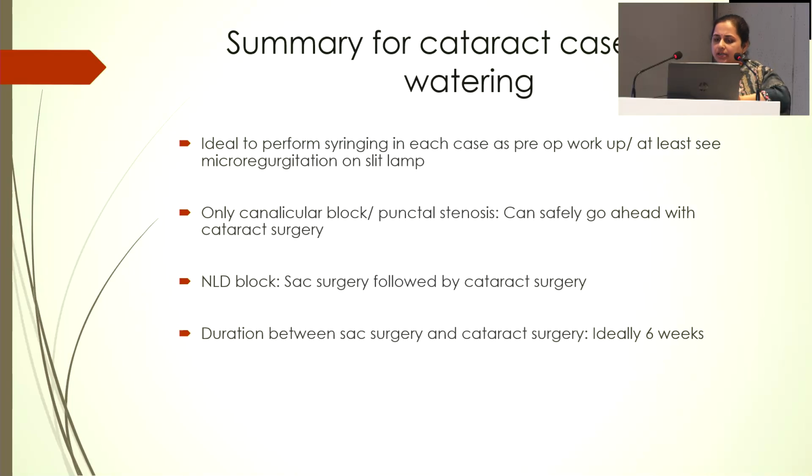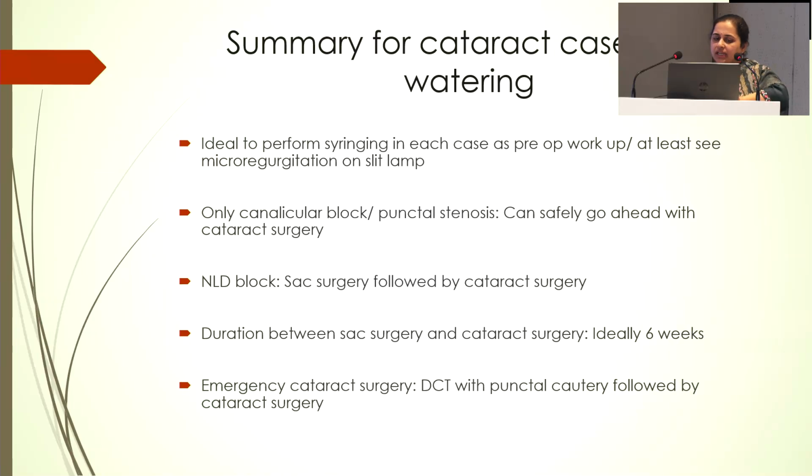What is the ideal duration? Ideally 6 weeks, but practically you can go ahead after 4 weeks. Why this? The literature says that the conjunctival flora takes almost 3 to 4 weeks to clear after doing the SAC surgery. Otherwise, if there is urgency, you can surely go ahead with additional preoperative antibiotic coverage. In emergency cataract surgery where phacolytic or phacomorphic glaucoma is there, DCT with punctal cautery can be done, but again that 3 weeks interval is still there, so be cautious about the use of antibiotics.